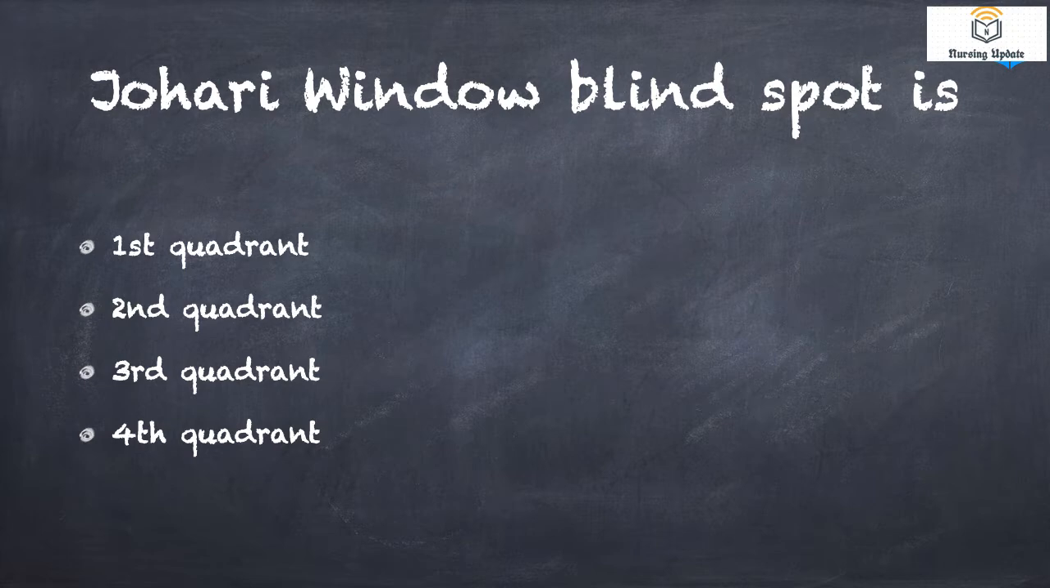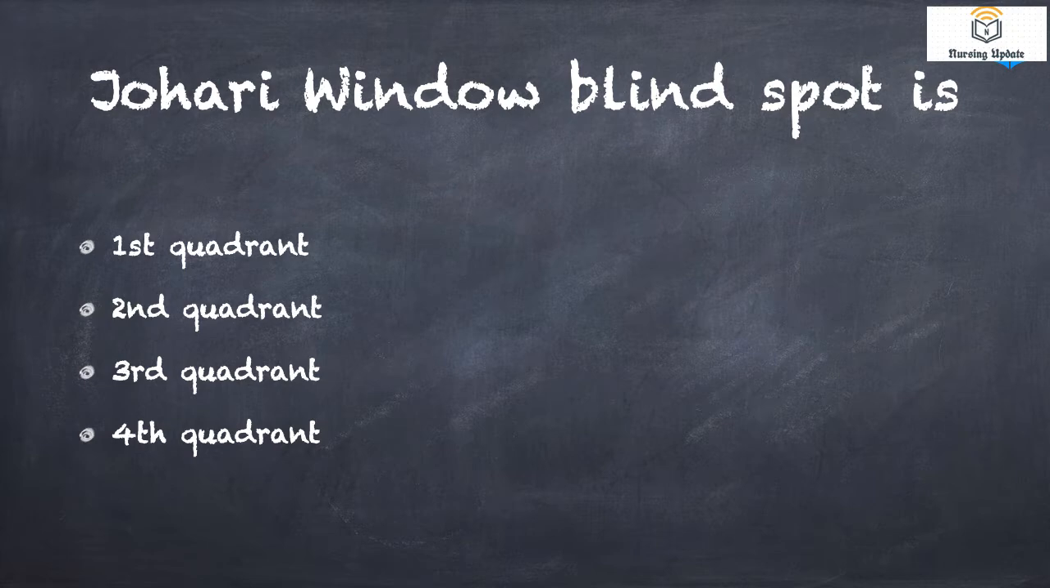Then, Johari window blind spot is the first quadrant, second quadrant, third quadrant, or fourth quadrant. Many of you have an idea about the Johari window. Some may not know about it. Let me explain the Johari window.